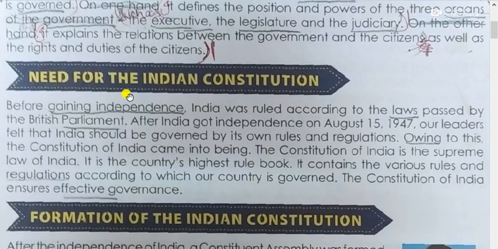Need for the Indian Constitution. Before gaining independence, India was ruled according to the laws passed by the British Parliament. After India got independence on August 15, 1947, our leaders felt that India should be governed by its own rules and regulations. Owing to this, the Constitution of India came into being. The Constitution of India is the supreme law of India. It is the country's highest rule book. It contains the various rules and regulations according to which our country is governed. The Constitution of India ensures effective governance.